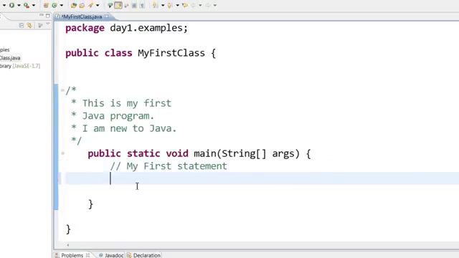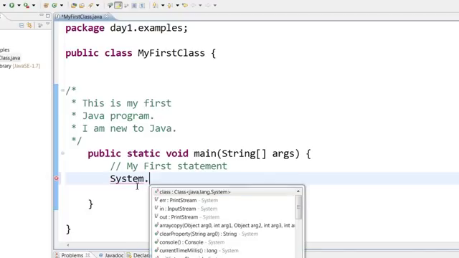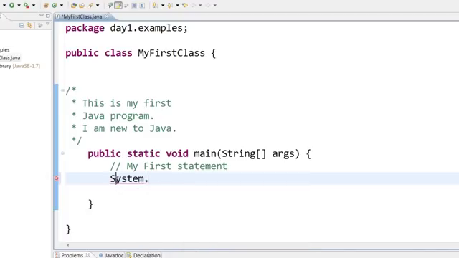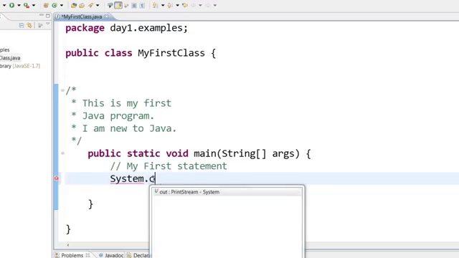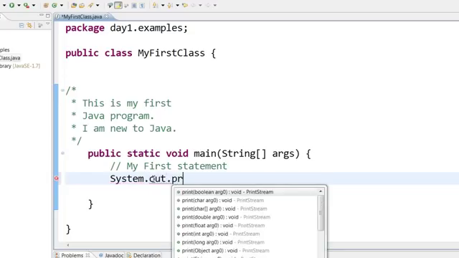Now if you want to print something to the console, the syntax is System dot. Now remember, the System keyword should start with a capital S, and when you put this dot, you should get a pop-up. This pop-up shows that the word you have typed is correct. System.out.println.